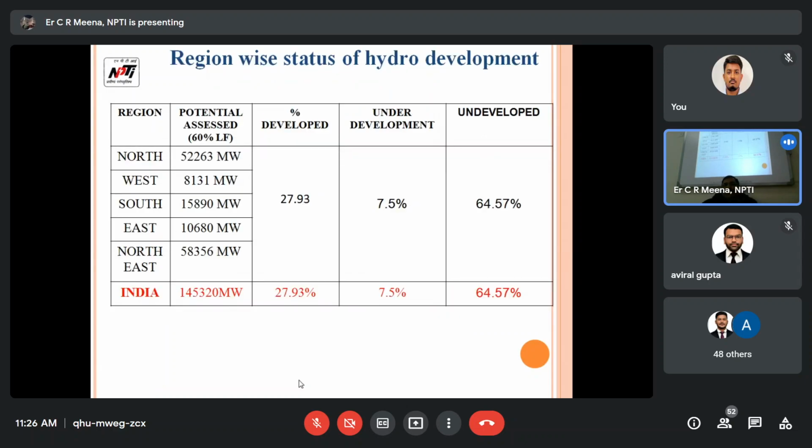So the region-wise status of hydro development is north, west, south, east, northeast, at 60% load factor. Development is 27.93%, and 7.5% is under development. That is the undeveloped. So we can say this is the analysis of this data. Hydro power generation is also a very good opportunity for new engineers to make a career.